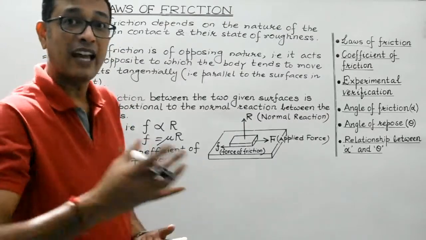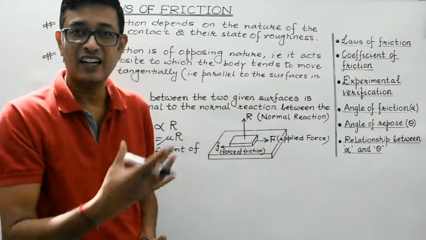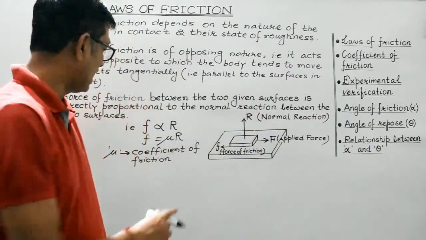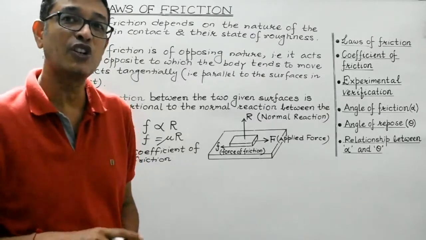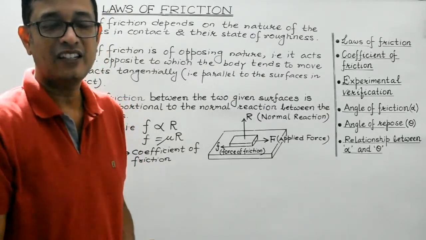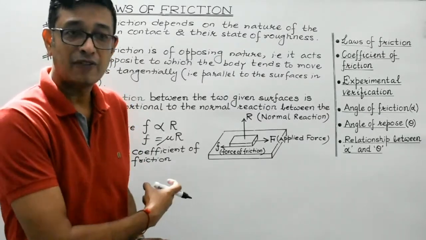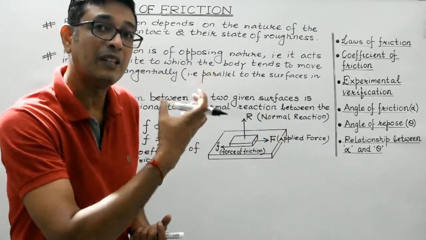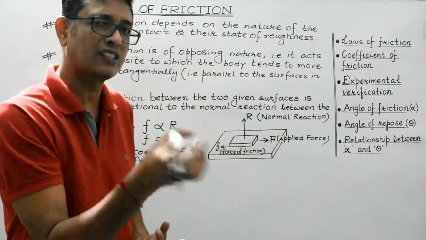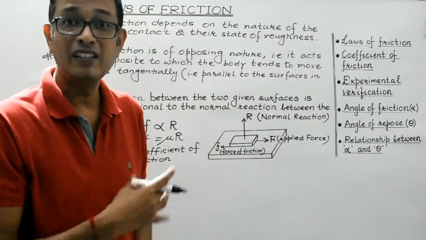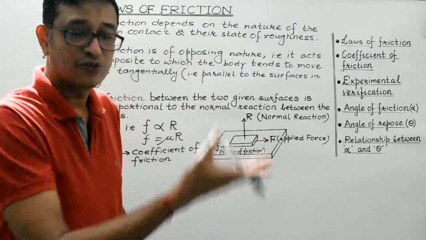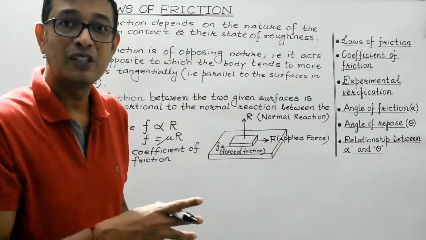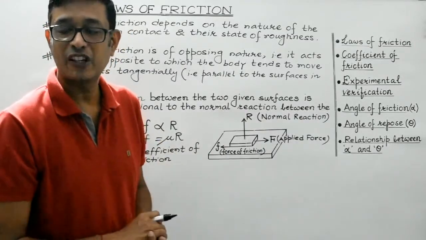Like when the body actually starts moving, then kinetic friction will come into play. In that case, mu is known as the coefficient of kinetic friction, right? In case even after pulling a body or even after the application of some external force, the body still doesn't move, it means that the surfaces which are in contact must have some static frictional force.